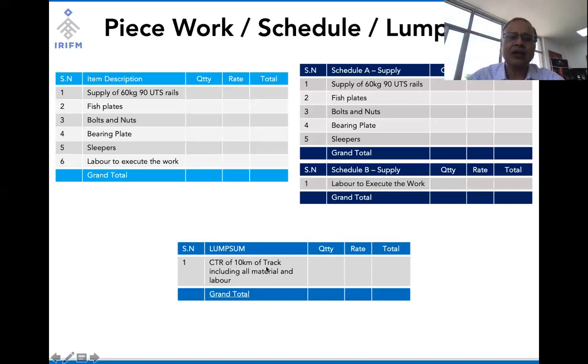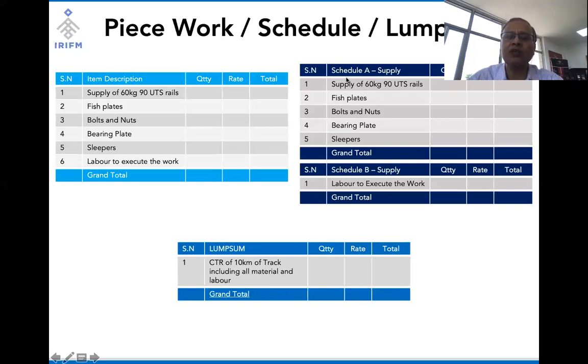rate. The lump sum contract would mean essentially that we say complete track renewal of 10 kilometers of track, including all material and labor, and we can give the material schedule which has to be supplied by the contractor, and the contractor is supposed to give one value for this.